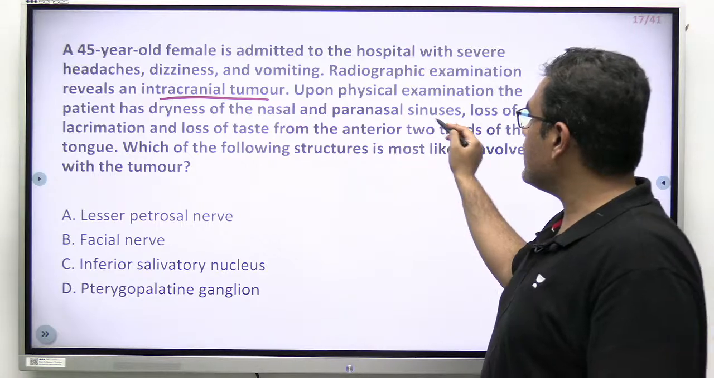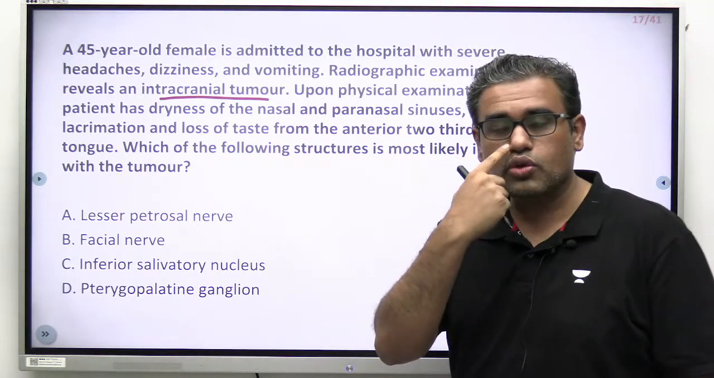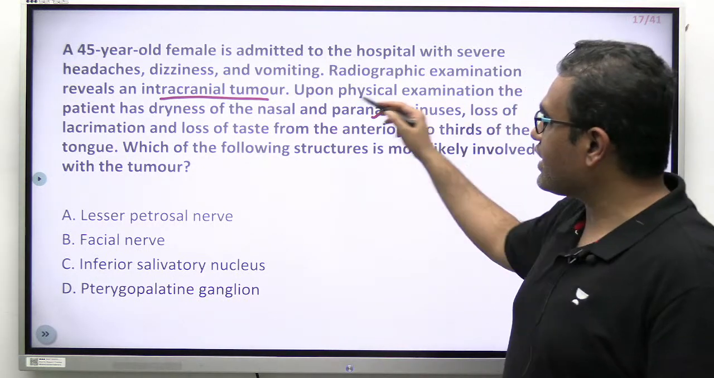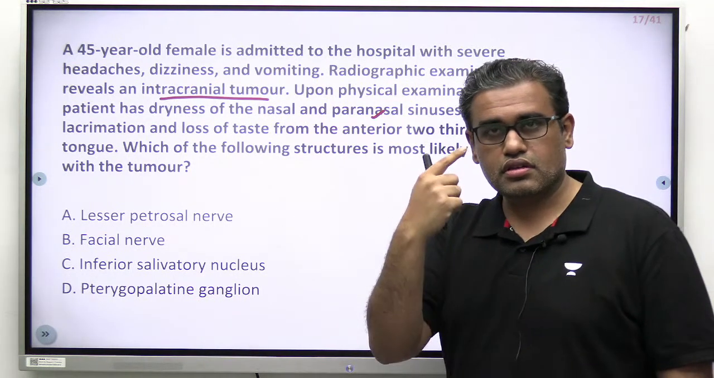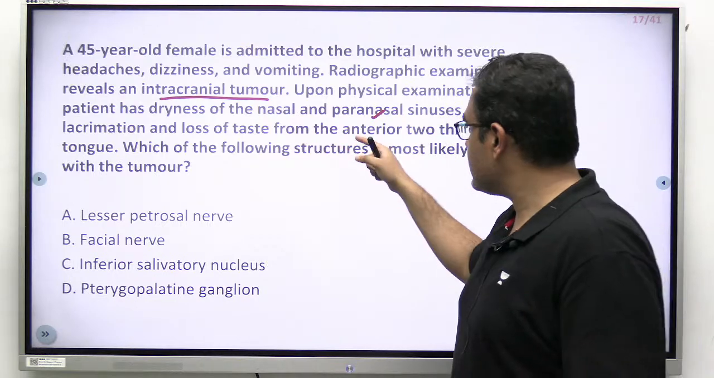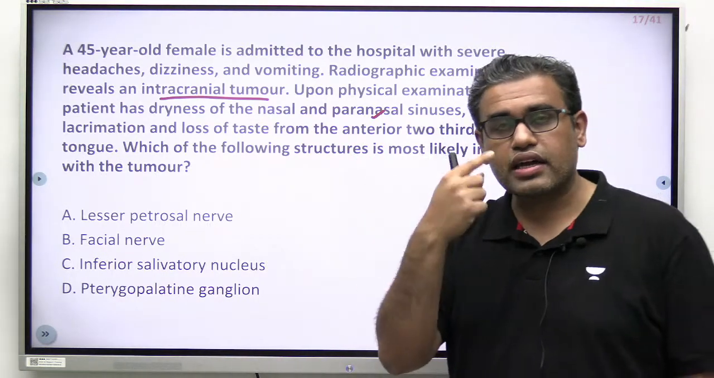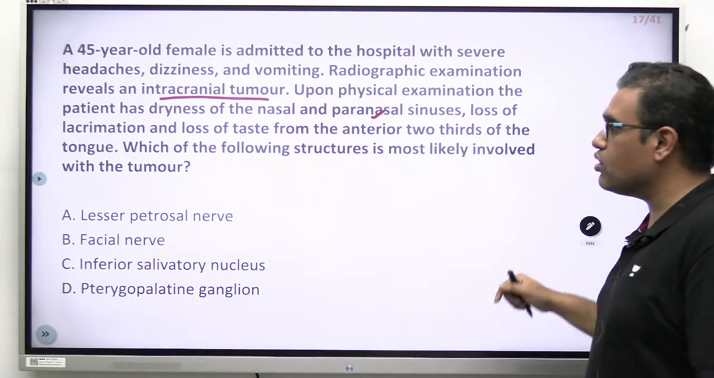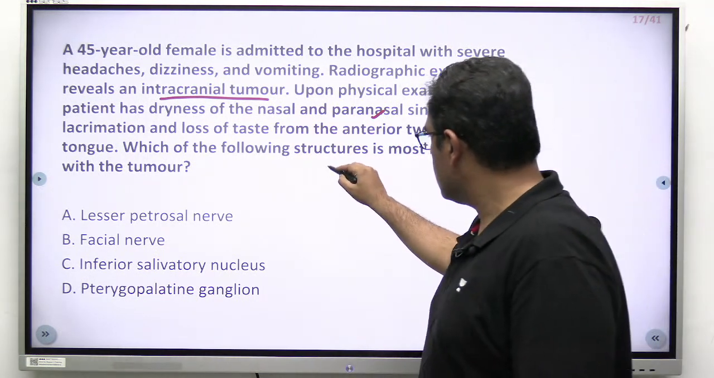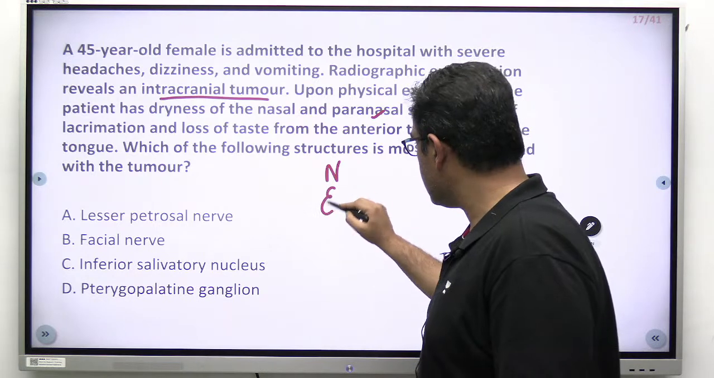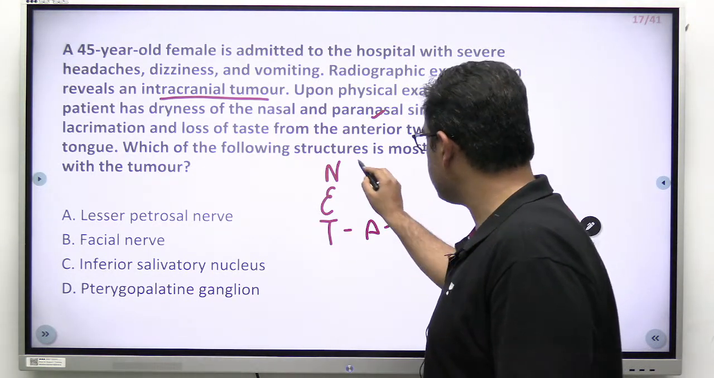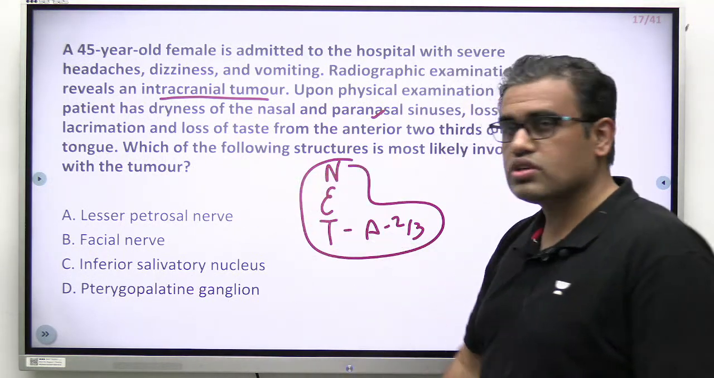Dryness of the nasal and paranasal sinuses. Nose is dry, paranasal sinuses are dry, fine. Loss of lacrimation, dryness. And loss of taste from the anterior 2/3 of the tongue. Which of the following structures is most likely involved with the tumor? Three things are there. Nose is dry, eyes are dry, and taste is lost from the anterior 2/3, right? These are three positive findings that we can take out from the question.